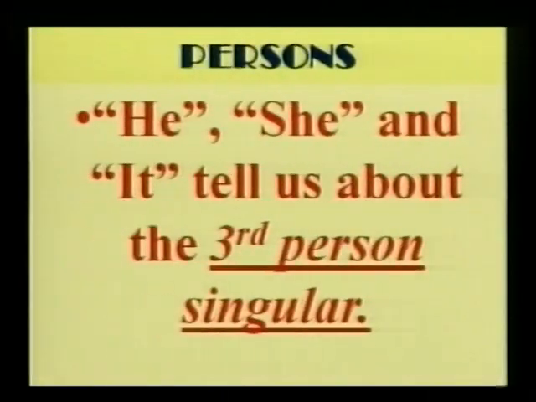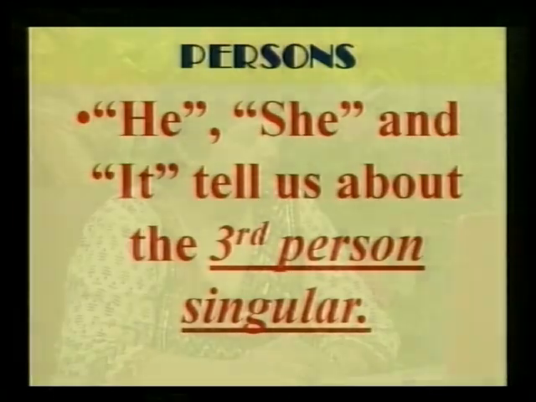Now, if Hitesh wants to tell Arpit that Aditi is thirsty, then how would he do that? She is thirsty. He, she, and it tells us about the third person singular.